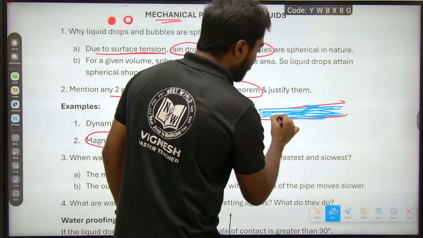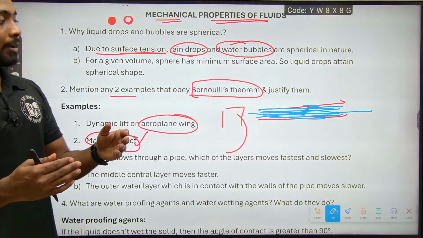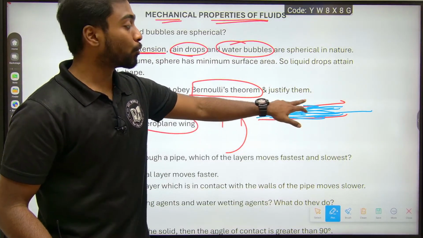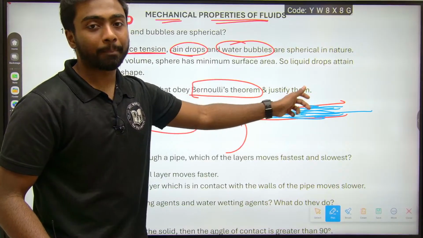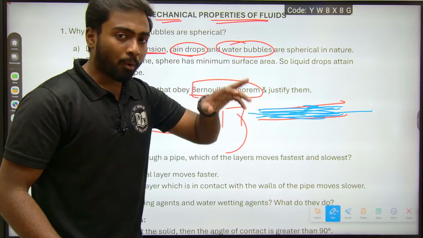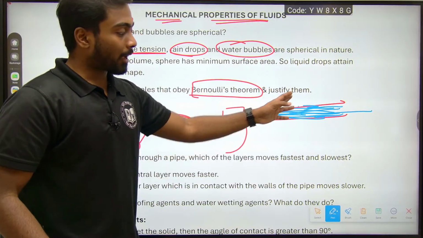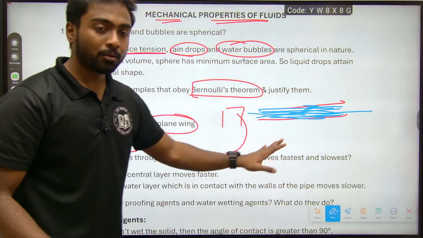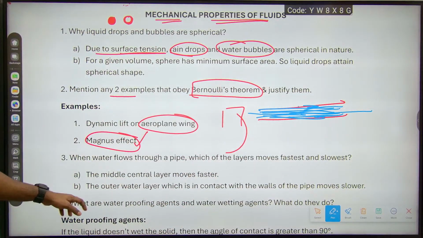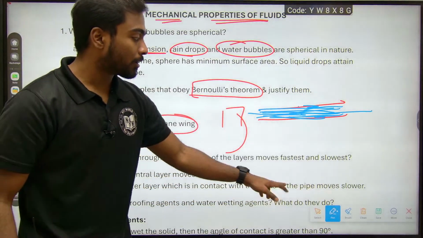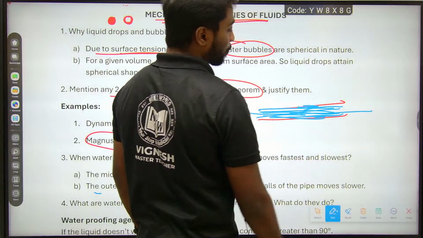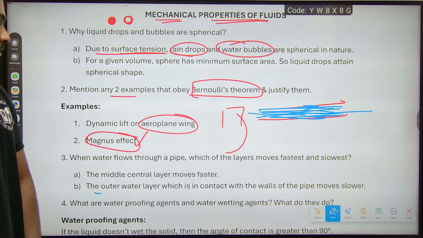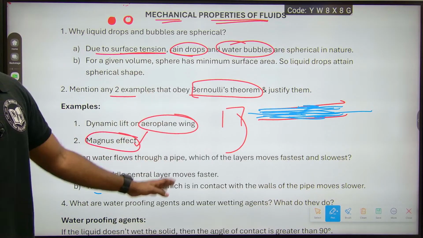Because the middle layer doesn't have as much friction, while the top and bottom have friction due to the sides of the pipe. When I come to the center, I am away from that on both sides, so it goes faster. And what about the slowest? The outer layer, which is in contact with the wall, has the slowest speed. That's the second question, and then the third question. Got it?